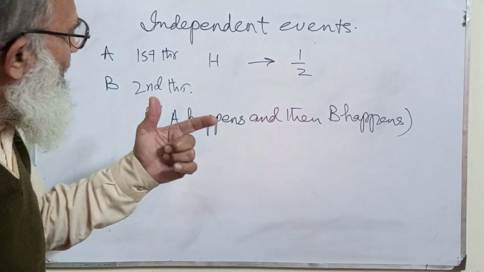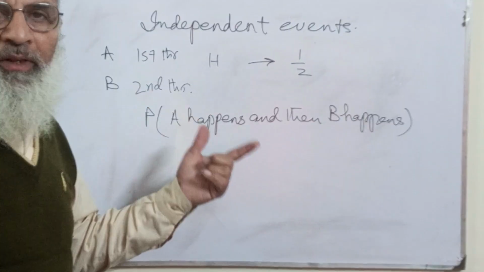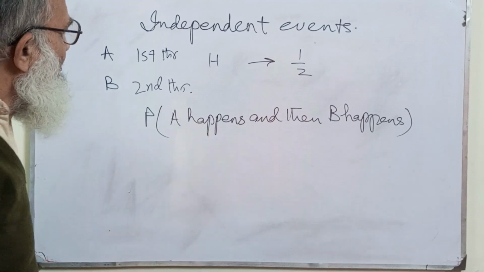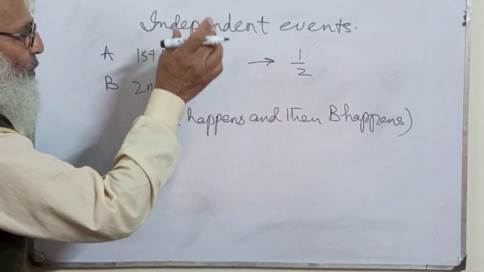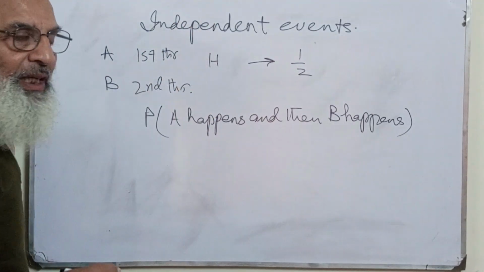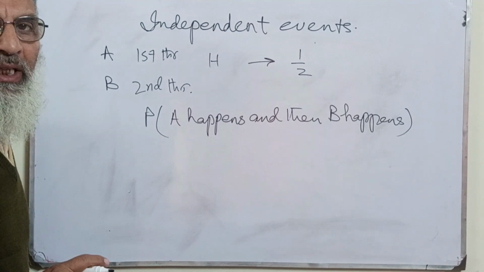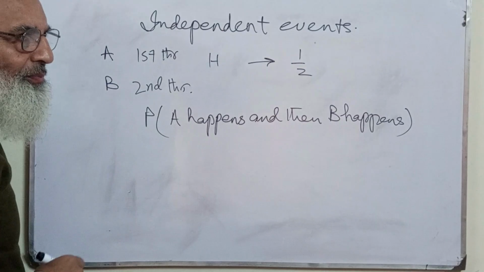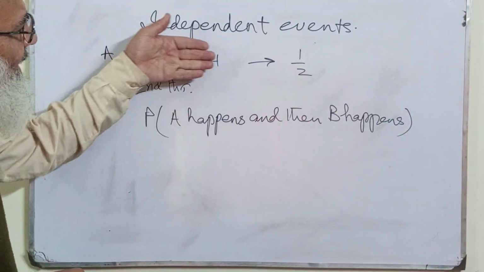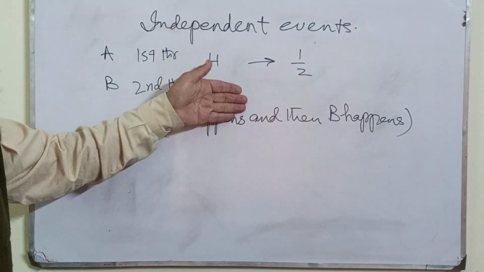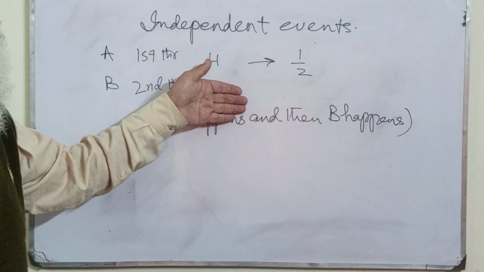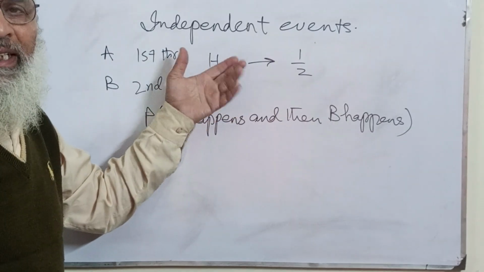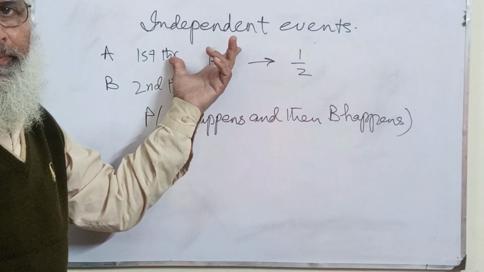Let me repeat my words again. For example, you have come across head in the first event, and it is not possible to say that head will not appear in the second event because it has already shown up.